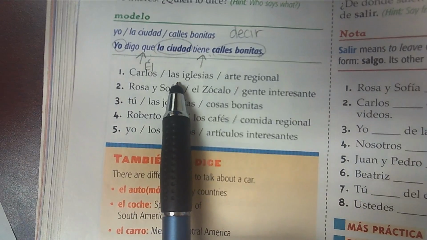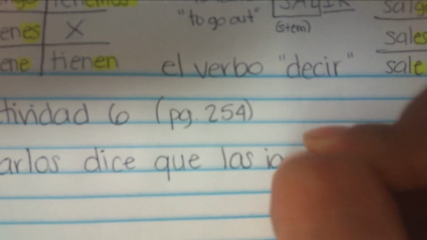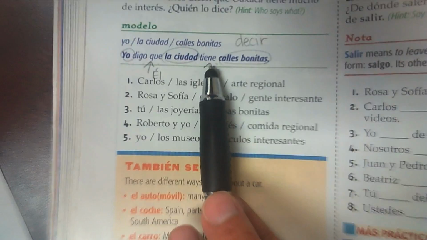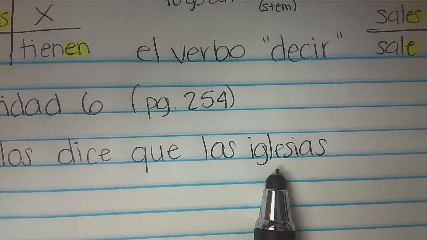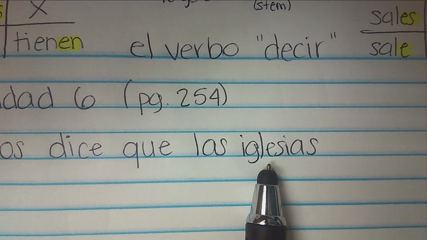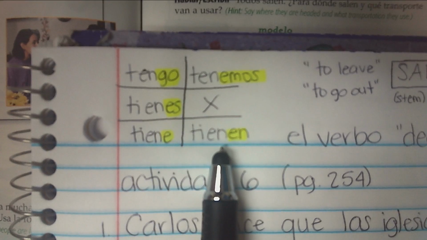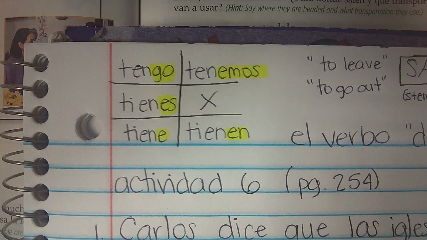So Carlos dice que las iglesias, there's my other piece of information. So Carlos dice que las iglesias, what comes next? I have to use a form of tener. Well, I'm talking about las iglesias. That's third person, plural. It's the plural form. I'm talking about las iglesias, but it's more than one. So if I look at my chart here, I'm going to have to use the plural form of tener. Tienen, right? So Carlos dice que las iglesias tienen